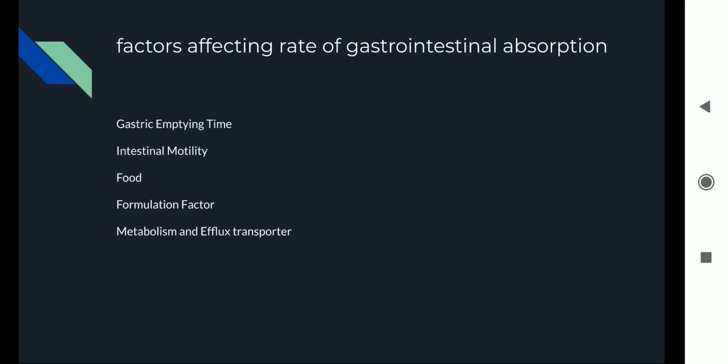Some of the formulations are made in such a way that even if you place them within the buccal cavity, they are going to dissociate, and the blood capillaries within the cheek are going to absorb all the drug and carry out their effect.